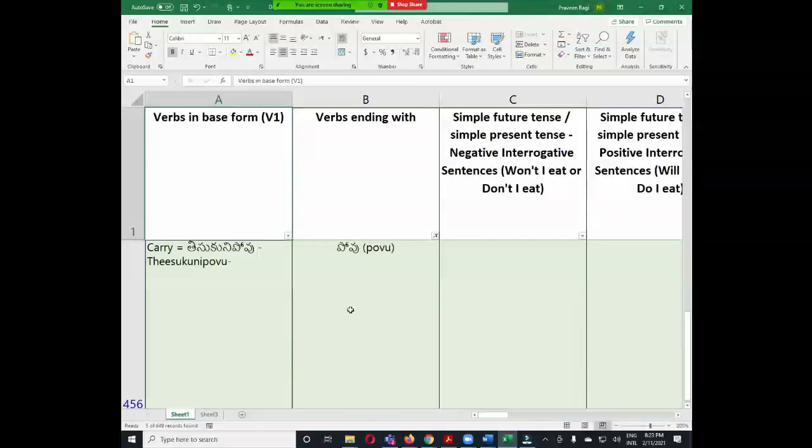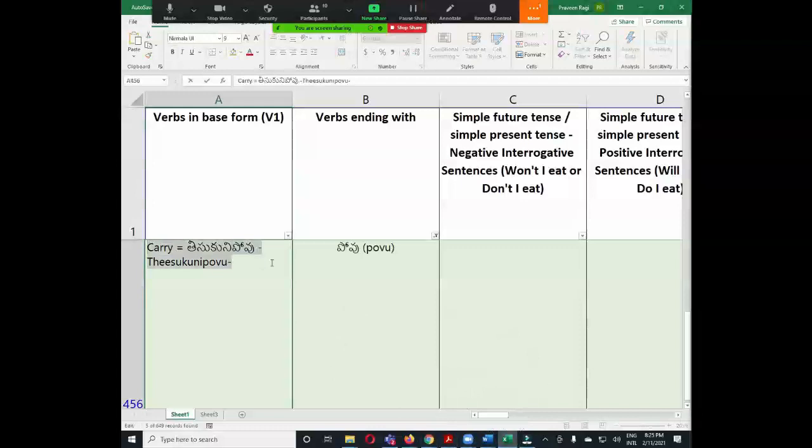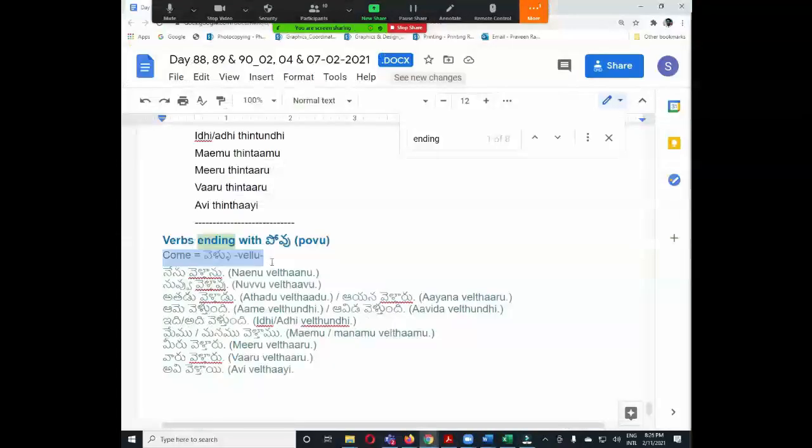Yeah, let us add this one. I think this is a new category we don't have before, so we will add it at the end. Let us take this verb, carry verb, as an example.